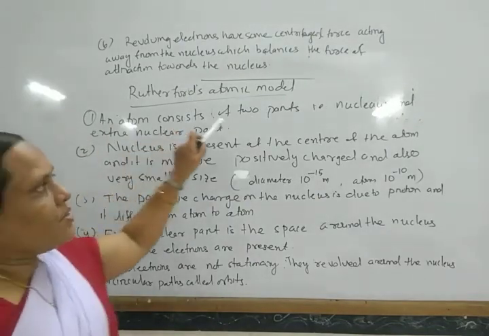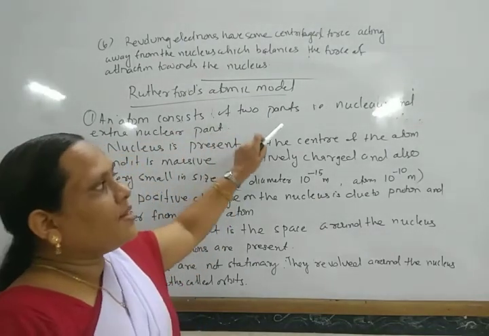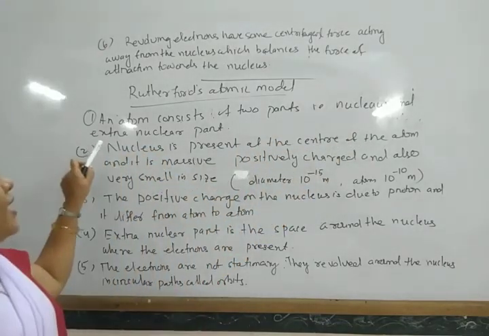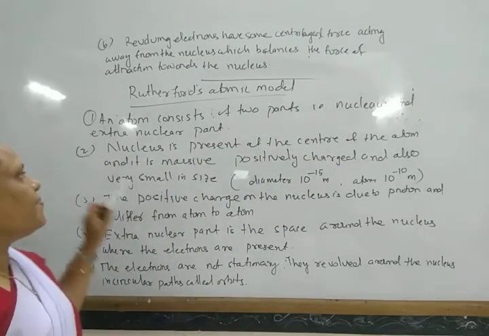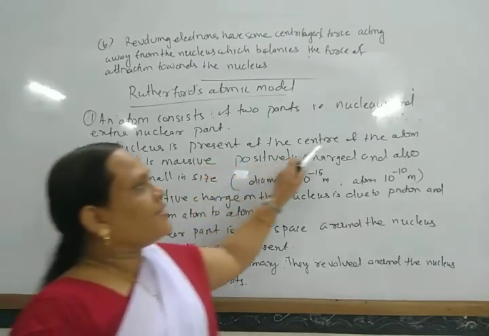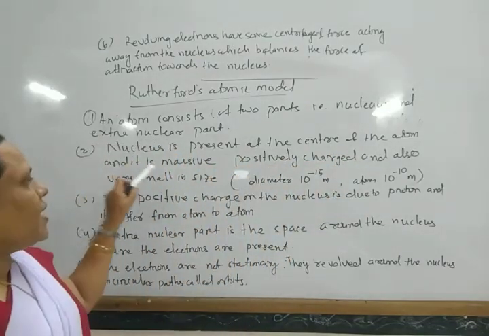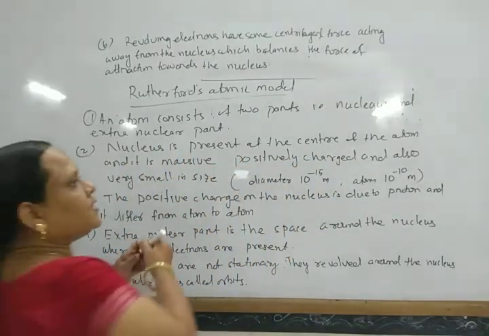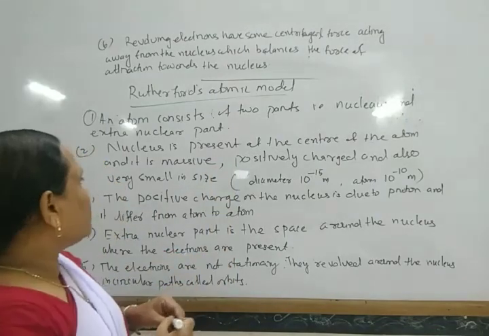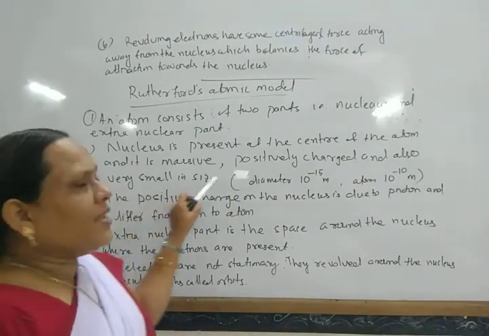So these are the points. An atom consists of two parts, that is the nucleus and the extranuclear part. The nucleus is present at the center of the atom, and it is massive, positively charged, and also very small in size.